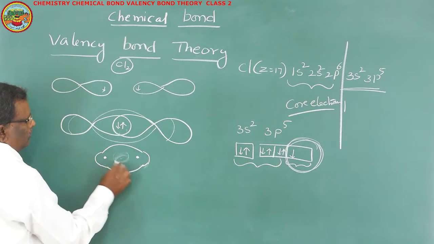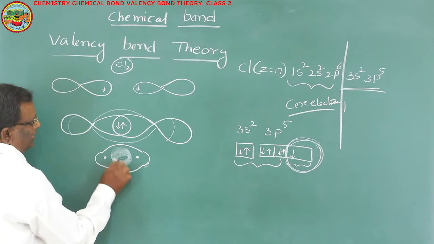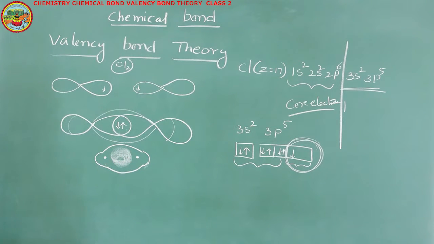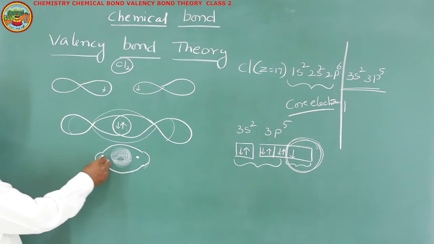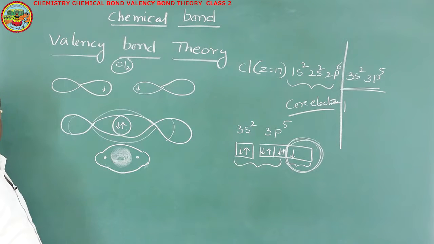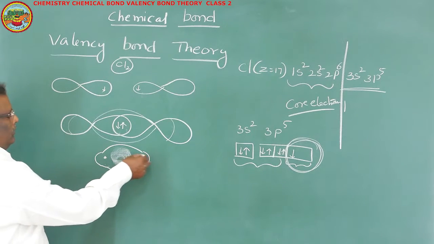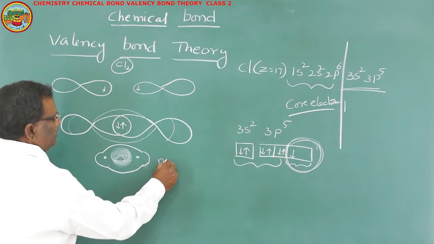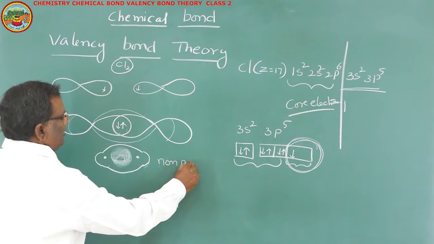So this electron cloud is concentrated in between the nuclei of the two bonded atoms. Here in this case, both atoms belong to the same element, so the electronegativities are the same. That's why this bond is said to be a non-polar covalent bond.